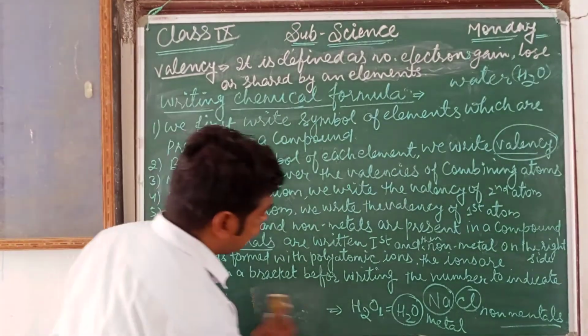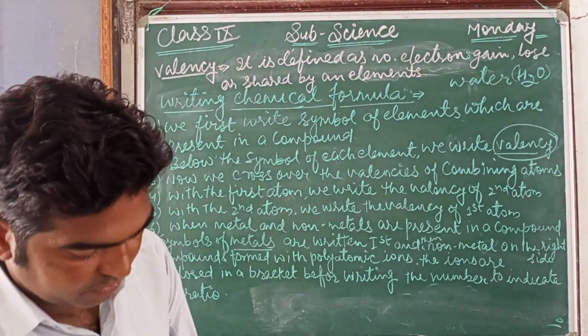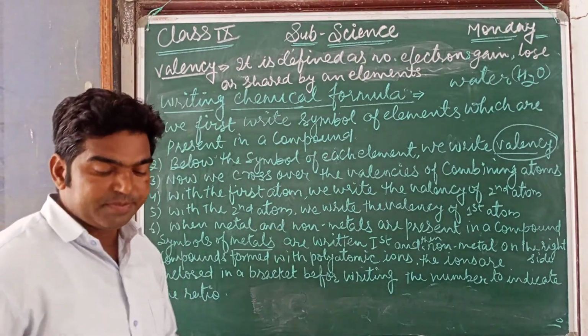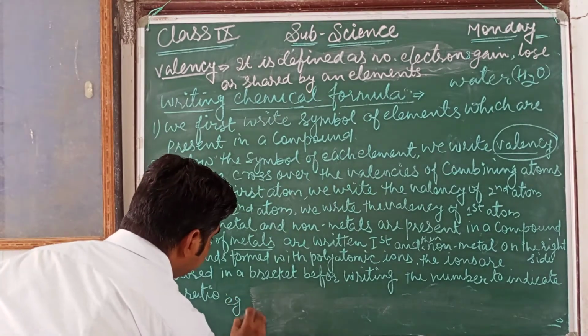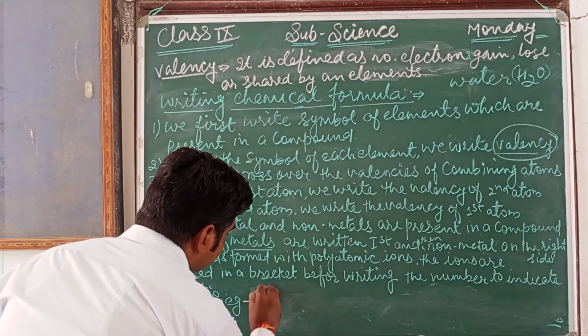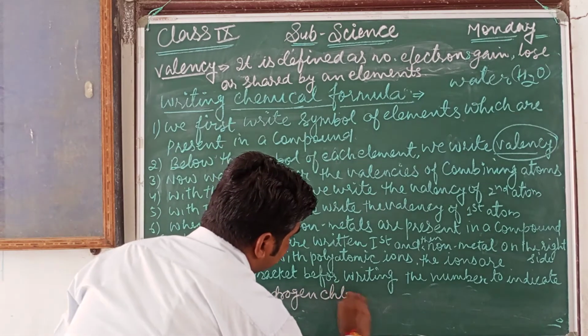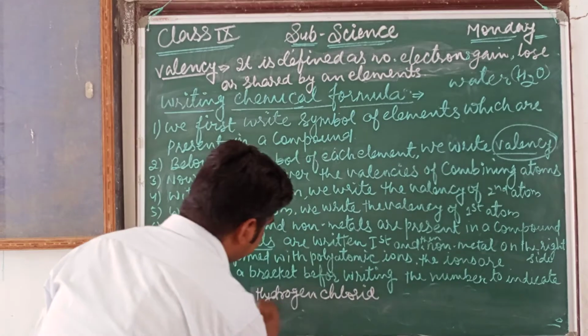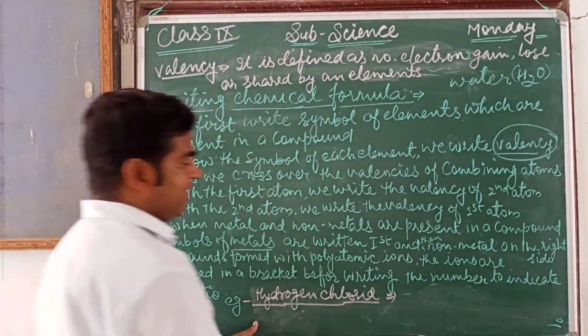One more example we are taking here. Suppose that we want to write the chemical formula for hydrogen chloride. In this compound, what are the elements present? Hydrogen and chlorine.